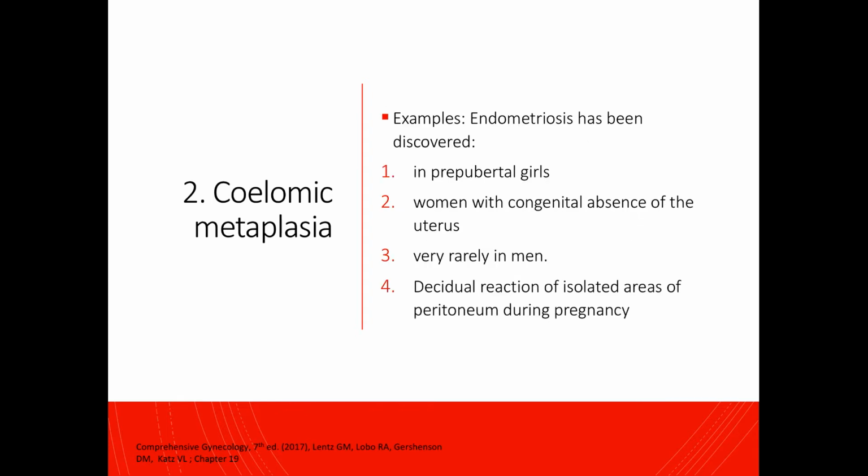So some of the examples of endometriosis cases that can be explained by coelomic metaplasia are the following. Endometriosis has been discovered among prepubertal girls, among women with congenital absence of the uterus, and very rarely among men. Decidual reaction of isolated areas of peritoneum during pregnancy is also an example of this process.